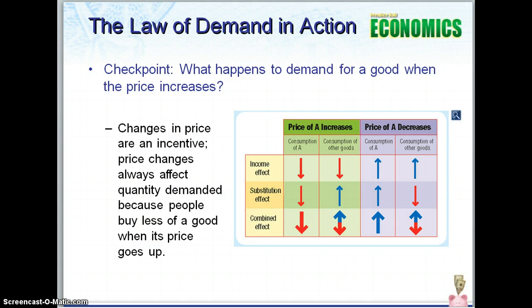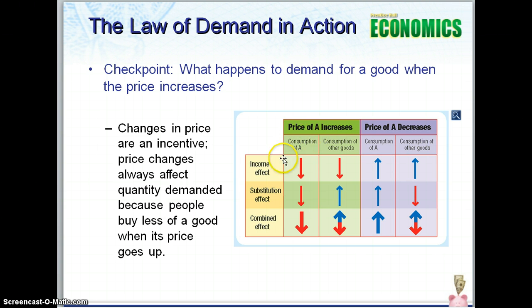So what happens to demand for a good when the price increases? Now we're going to look at this graph here, and we have a couple different effects we talked about earlier, income effect and substitution effect. Now, let's say product A is a cheeseburger. So if the price of a cheeseburger increases, what will we do?